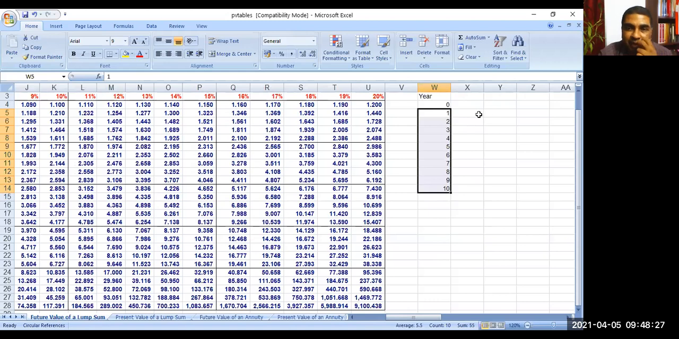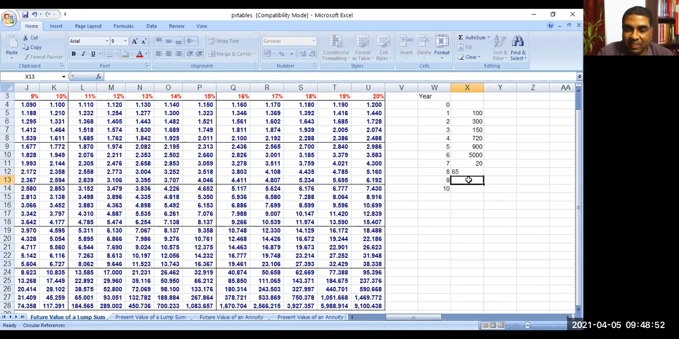Cash flow uneven, you can take any figure. Uneven cash flow, let us say first year 100. Second, you can take 300. Then you can take 150. Then you can take 720. Fifth year, you can take 900. Next year, you can take 5,000. 7th year, you can take 20. Next year, you can take 65. Any figure you can take. Then you can take 325. Then you can take 175.